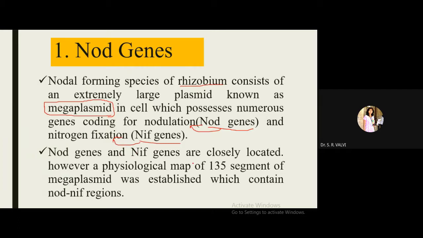NOD genes and NIF genes are closely located. A physical map of a 135 kb segment of the megaplasmid was established which contains the NOD and NIF regions. So by research, this again proved that NOD genes and NIF genes are closely located.